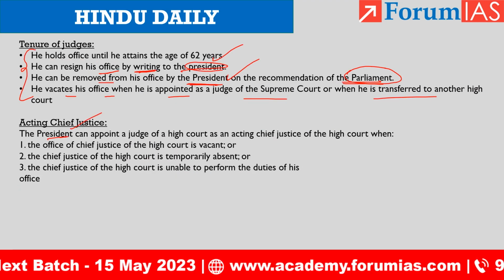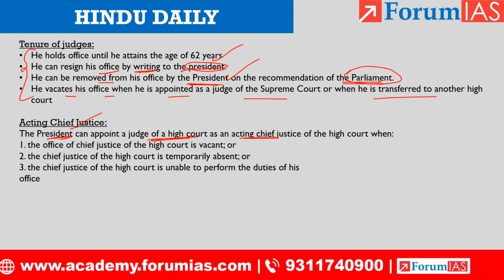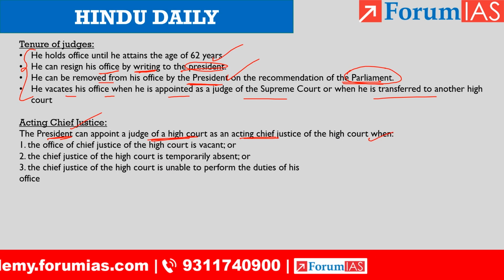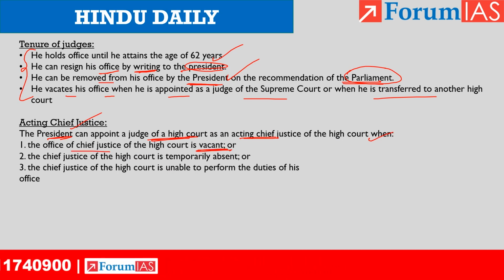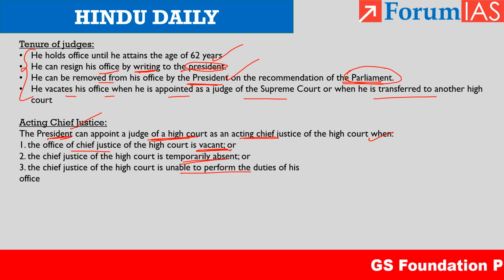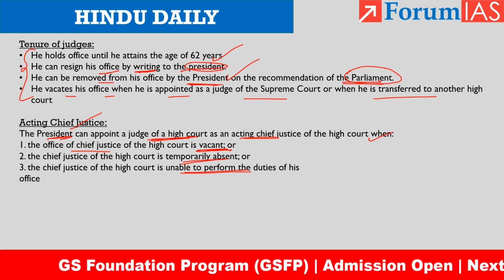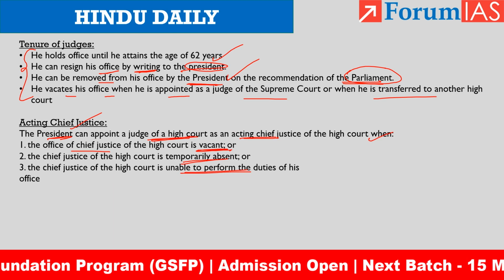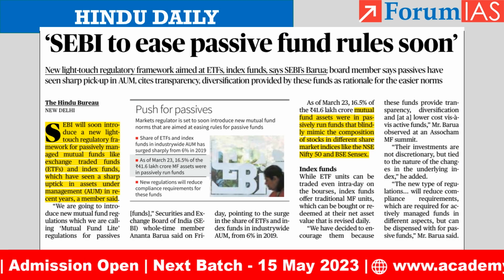The President can appoint a judge of a High Court as an acting Chief Justice of a High Court when the office of the Chief Justice of the High Court is vacant, or the Chief Justice of the High Court is temporarily absent, or the Chief Justice of the High Court is unable to perform the duties of his office. Under these conditions, to fill that vacuum, the President may appoint any judge of the High Court as an acting Chief Justice. Okay, let's move to the next article.